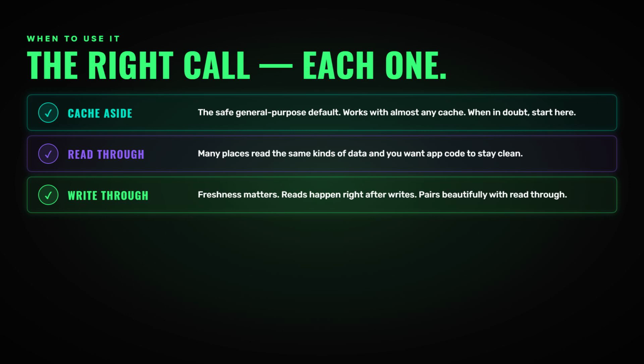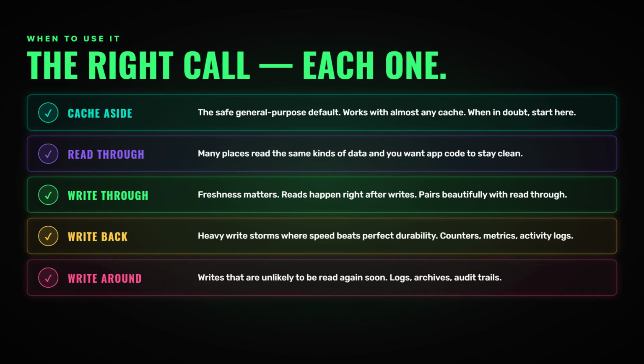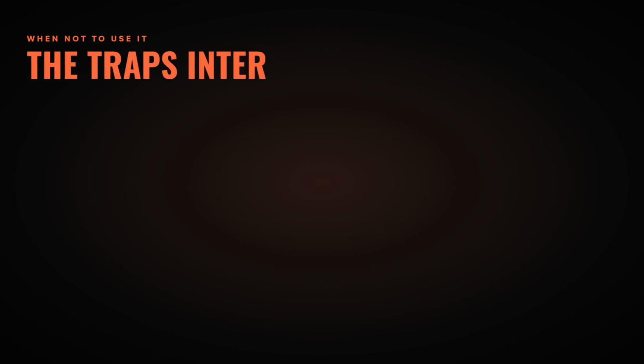Use write back when you have a heavy storm of writes and you need them to be fast and you can tolerate a small risk of losing the most recent changes. Think high volume counters, metrics and activity logs, where speed beats perfect durability. Use write around when the data you are writing is unlikely to be read again soon. Logs, archival records, audit trails: write them straight to the database and don't waste cache space on data nobody is about to request. So what are the common mistakes?